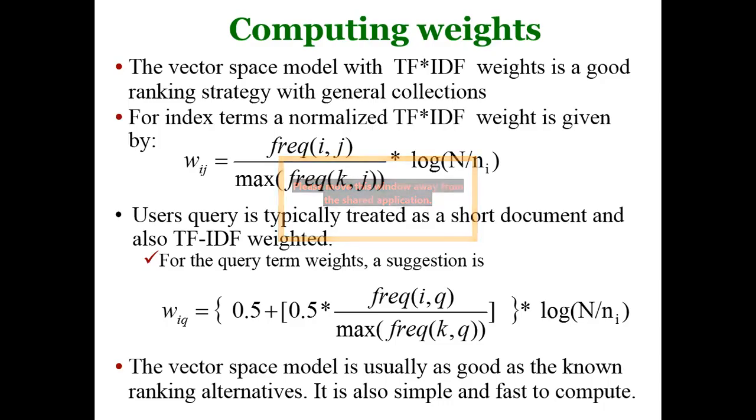If we are considering the word information, the inverse document frequency of information in the documents is calculated, and we are using that inverse document frequency for calculating the weight of information in our query.